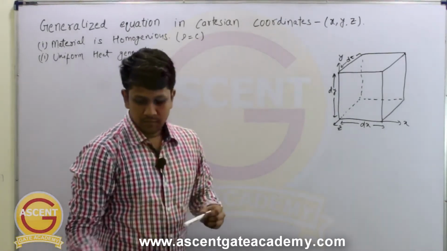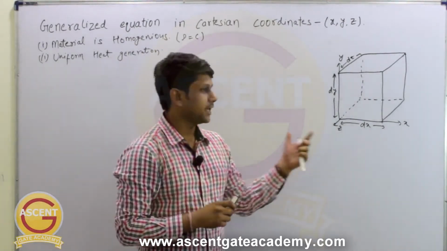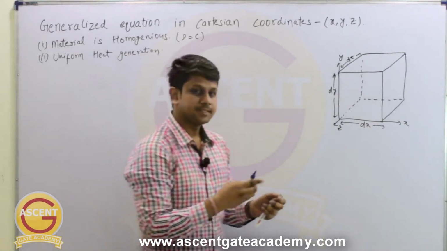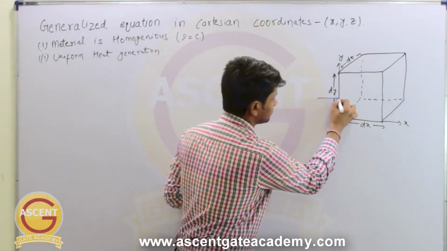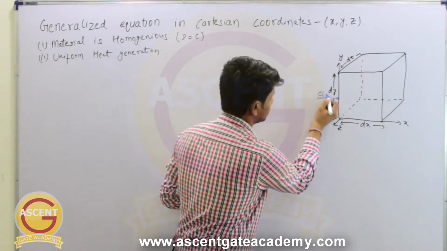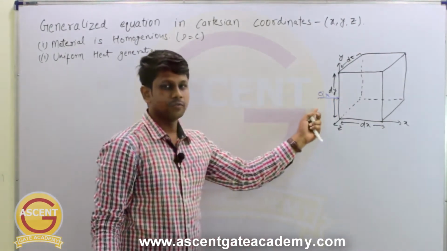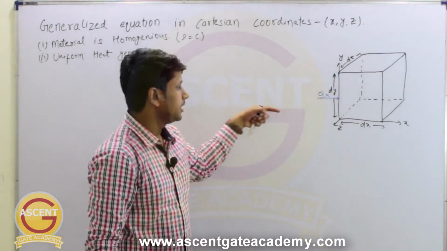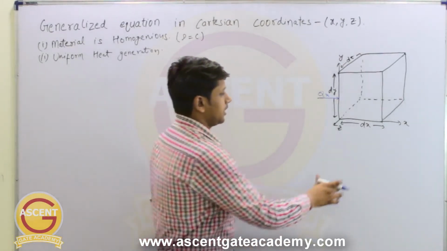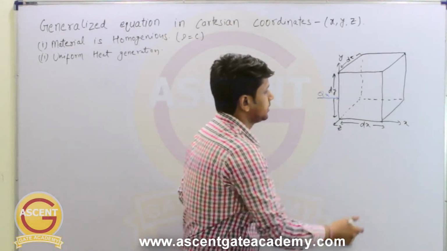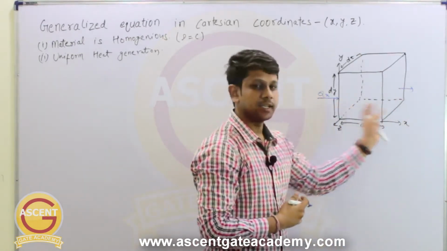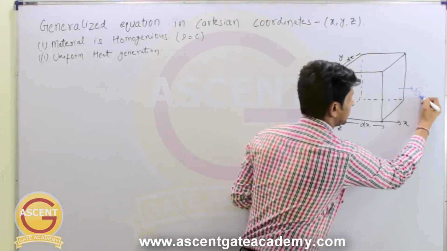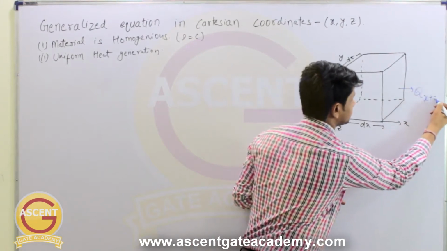Now, when we consider the heat flow through this elemental area, let's say the heat that is flowing in x direction is Qx. So Qx amount of heat is entering in x direction, and after this distance dx, the amount of heat which is leaving the surface in x direction is Qx plus dx.